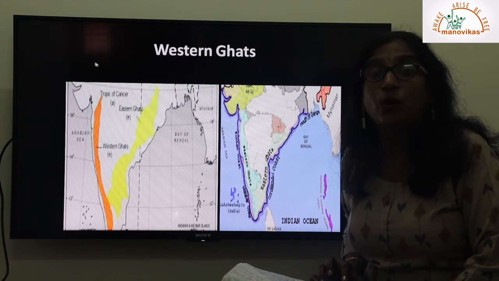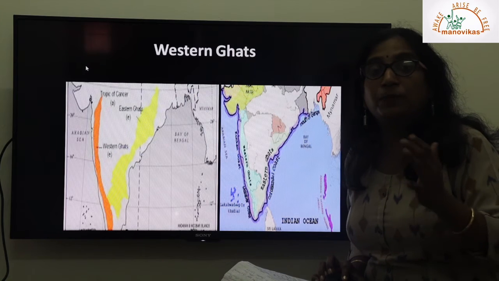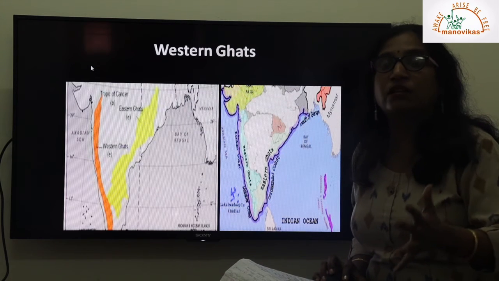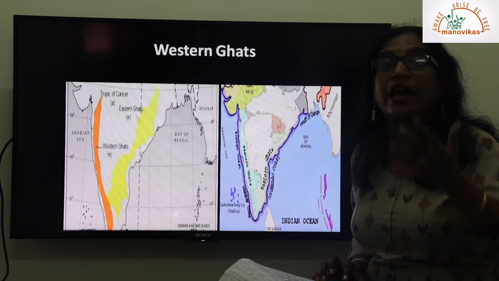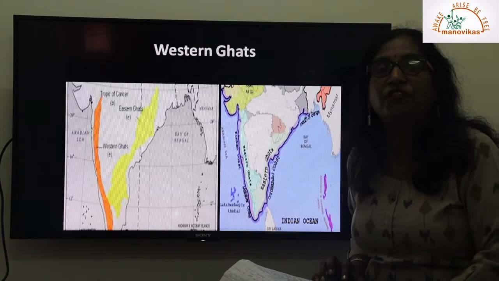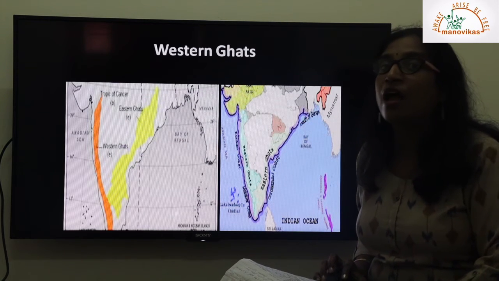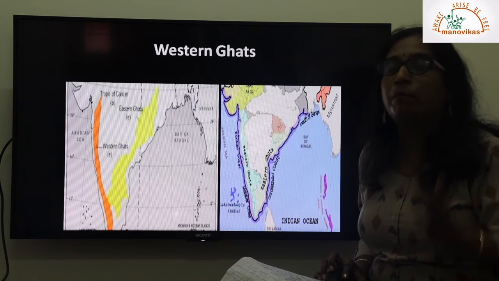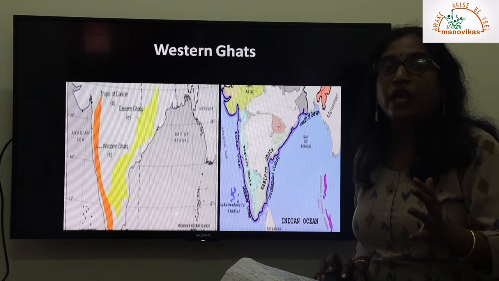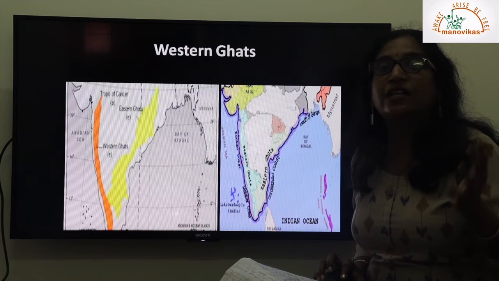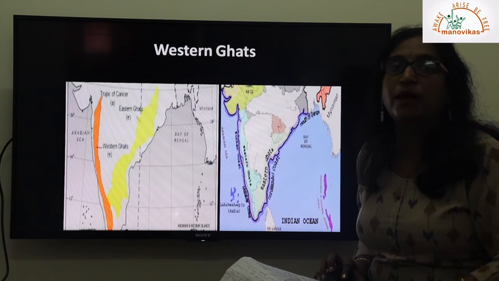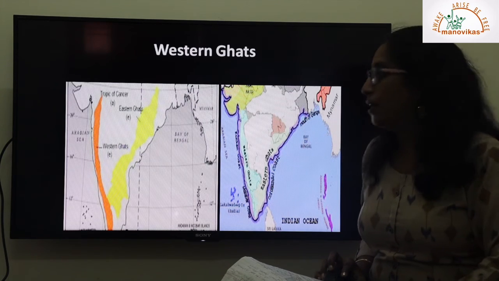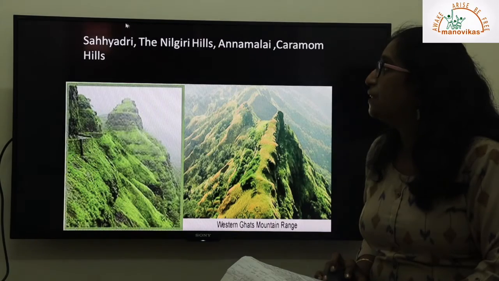Again, they are very important mountain ranges, especially for the monsoon winds. When we have the rainy season, these mountains block the rain clouds, and we get ample rainfall in the southern part of India, where the monsoon winds come from the Arabian Sea and the Bay of Bengal. So they play a unique role. If there were no Western Ghats and Eastern Ghats, we wouldn't get any rainfall in the southern part of India. Clouds would not be stopped by any barrier. So this is the role of the Western Ghats.